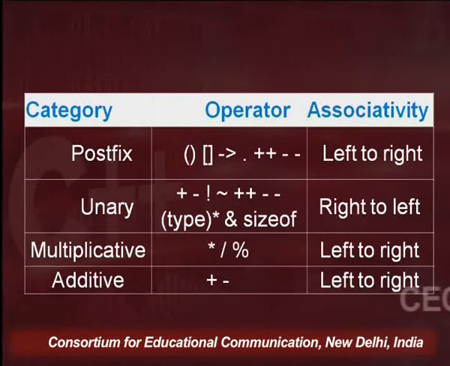Then come multiplicative operators, which are multiplication, division and modulo division, associativity is from left to right. Then the additive category of operators, which is plus and minus, again associativity is from left to right.